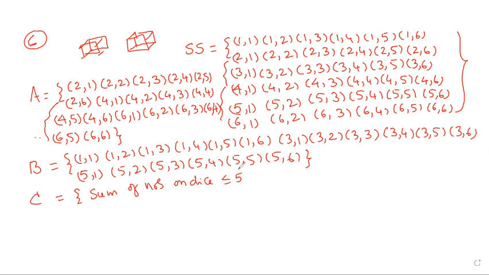Maximum is 12. That means the sum is 2, 3, 4, up to 5 required. I will write C. Sum is 1 1, by adding two numbers, 2 is the sum. For 3: 1 2, and immediately write down 2 1. 3 completed. For 4: 1 3, 2 2, and immediately write down 3 1. 4 is completed. Next, 5.